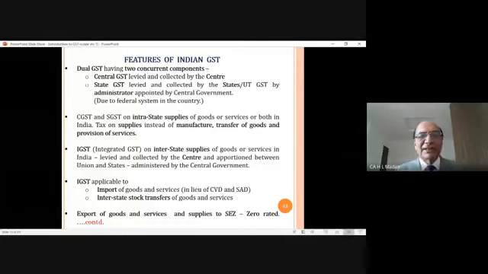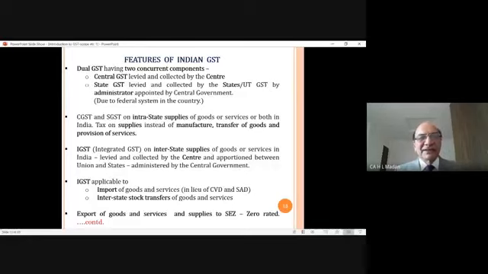Things will not become costlier, because if I'm transferring the goods on the basis of IGST, this benefit of IGST will be availed by my other branch, and there will be no tax impact. So it will be set right like this. So till now I had told you dual GST on local transactions, supplies, IGST on interstate supplies, IGST on import of goods and services, and IGST on interstate stock transfers.